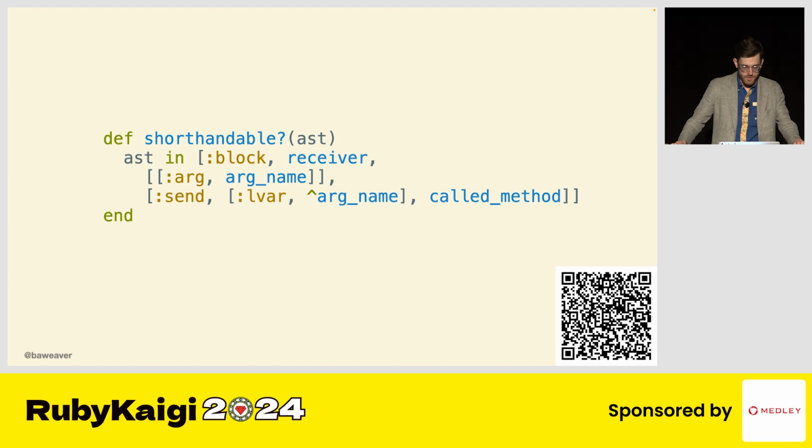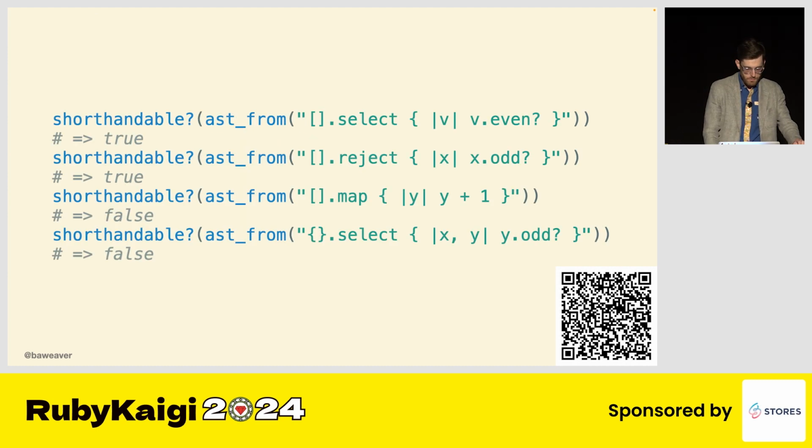Now, we'll get back to some of those other capture variables in a moment, but let's prove that this works first with a few examples. So in the first case, it is shorthandable because we have the same argument name. In the second, it's also shorthandable. We're using reject instead, and x, which is a completely different variable name. This still works. In the next case, we happen to have y plus 1, and while that is a method, which is .plus, that has an argument, which means this no longer matches our shape. We can't do that. Or in the case of something which happens to have multiple parameters of x and y, that doesn't work either, because we're describing a shape with one argument and one caller, which is receiving this method.